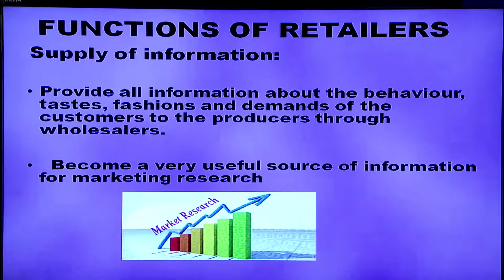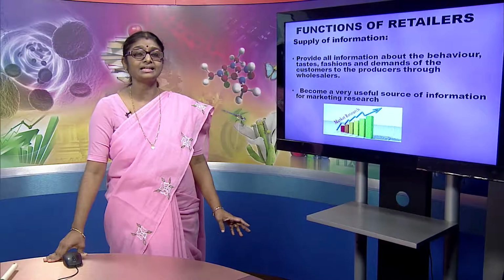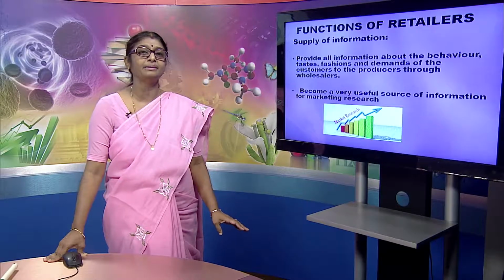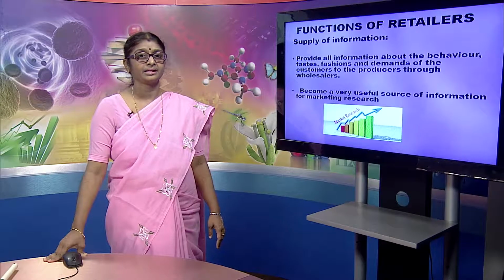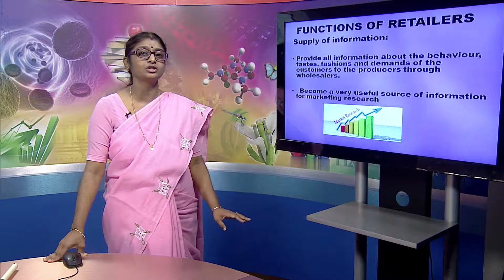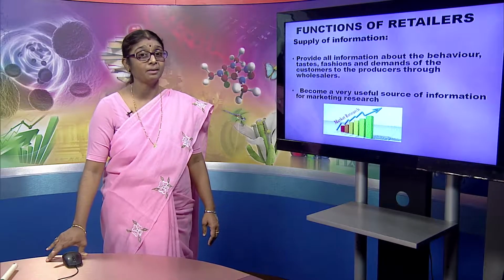They are providing this information to the producers through wholesalers, because only then the production process will be carried out in a consumer-friendly or customer-friendly manner. Retailers are supposed to watch the taste, fashions and demands of the consumers, so that the production process can take place according to the needs and demands of the customers. Retailers become a very useful source of information even for market research.